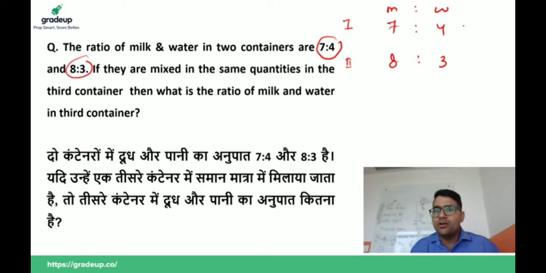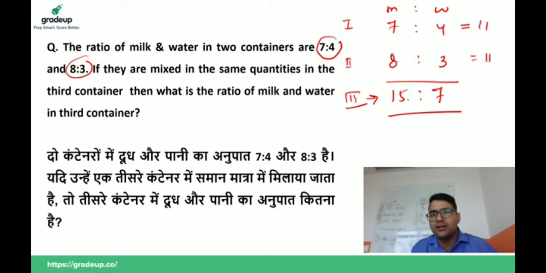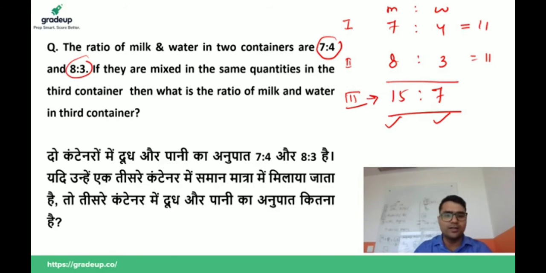So this is a very easy question. First of all, we have to check the quantities of both containers should be same. 7, 4, 11; 8, 3, 11. If this is same, then there is no problem. You can add directly milk to the milk and water to the water. This will be your answer in the third container, ratio of milk and water. Yes, guys, is this clear to all of you? Yes or no? Write in the comment box.